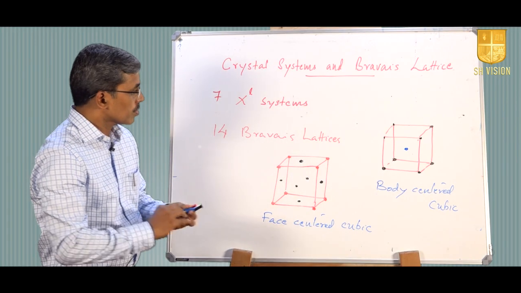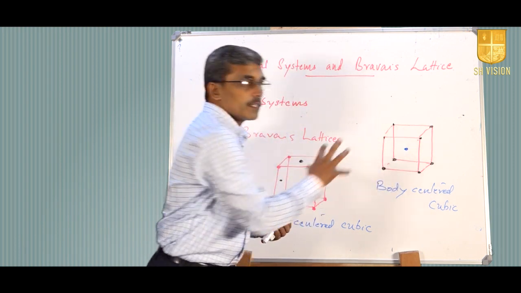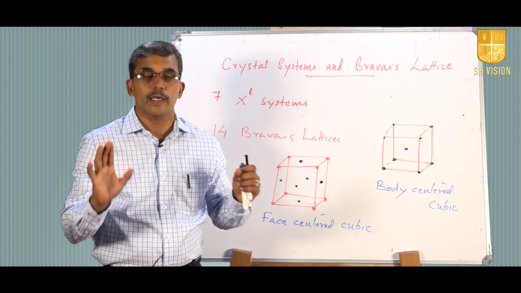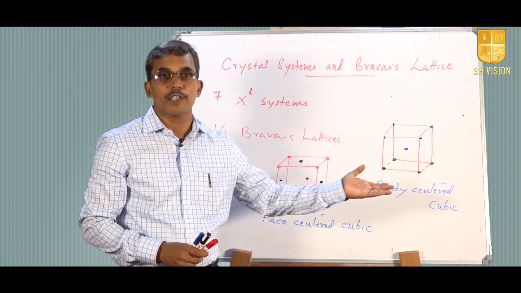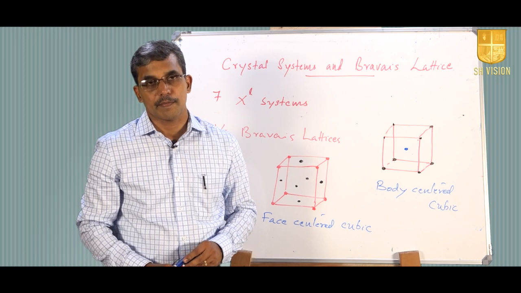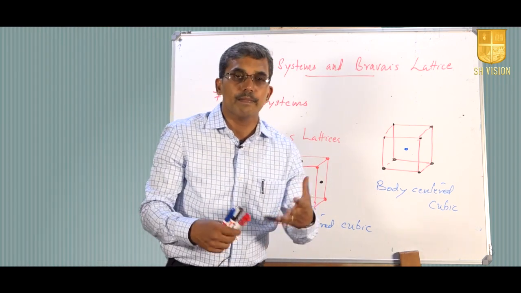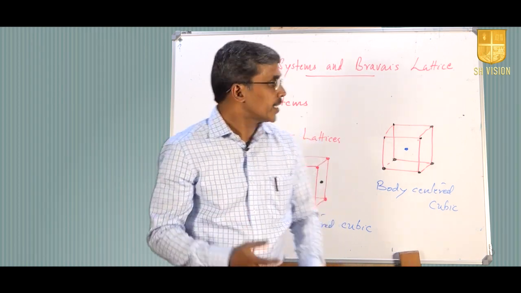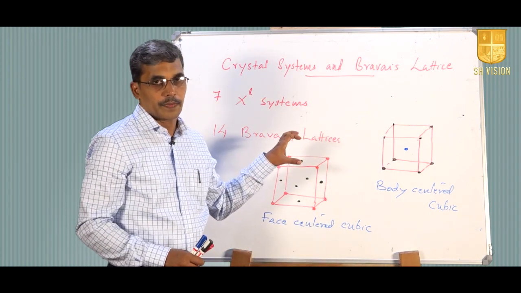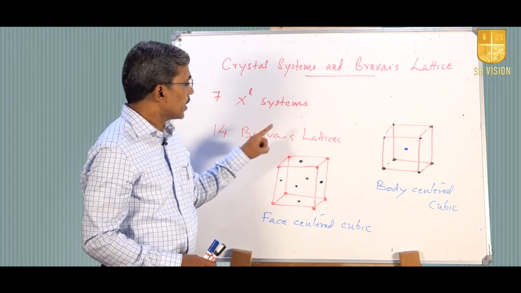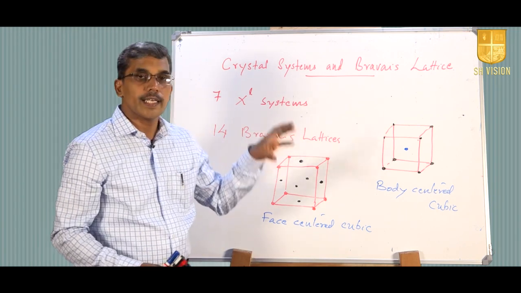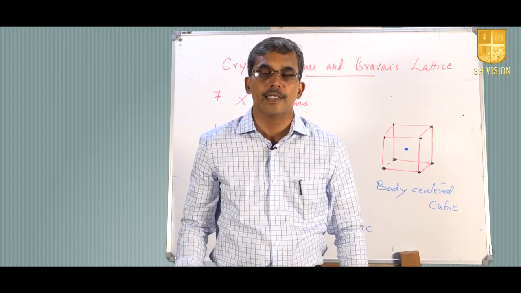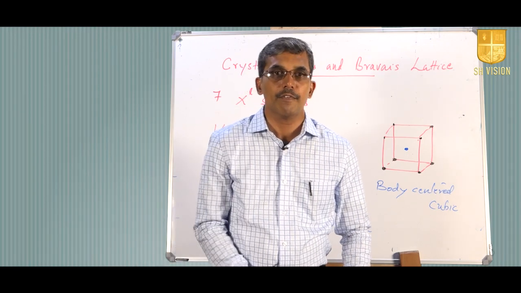Face centered cubic lattice. So, face centered cubic lattice, body centered cubic lattice, and the simple cubic lattice where the lattice points are only at the corners. So, there are 3 variants of basic system, that is a cubic system. Similarly, tetragonal etc., they also will be having different possible variants, and correspondingly we will be getting altogether 14 Bravais lattices. So, these 14 Bravais lattices altogether describe all the possible available crystals in nature. So, that is how we have got 14 Bravais lattices.